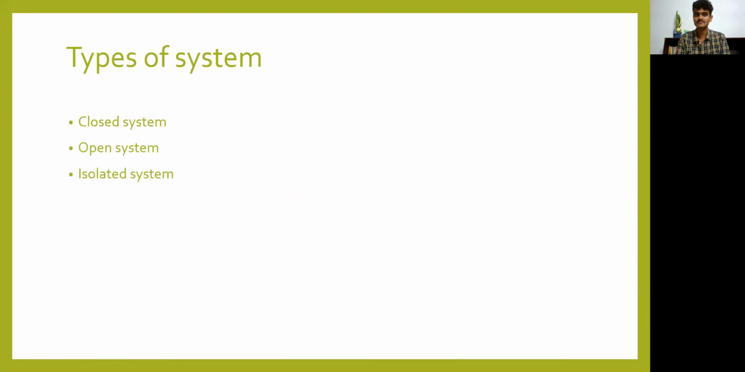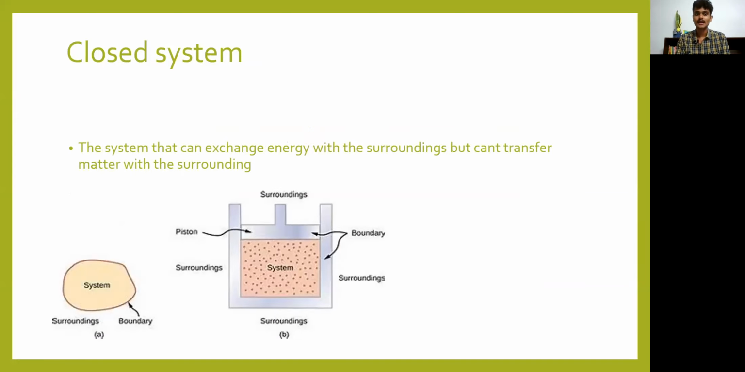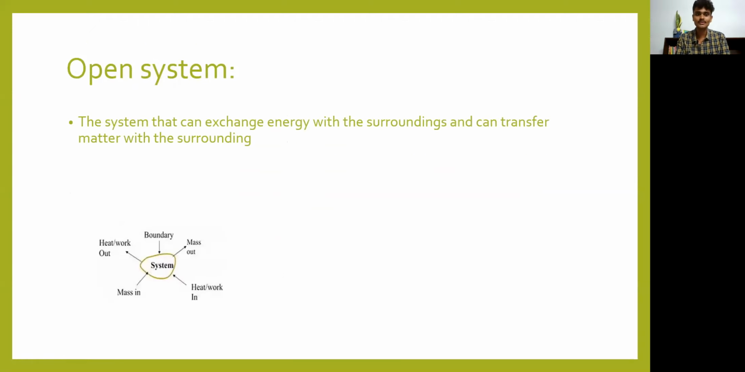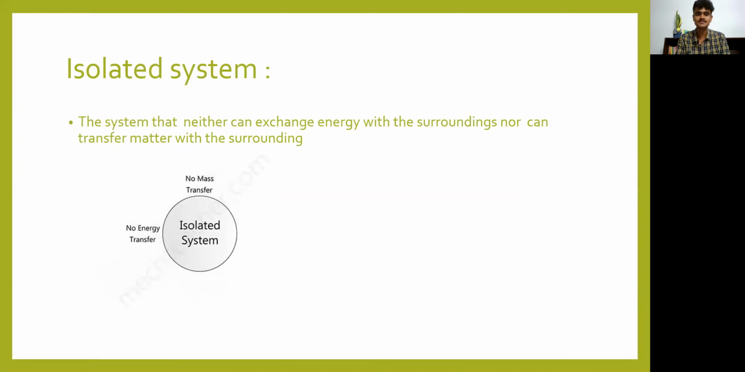There are three types of systems: closed, open and isolated. In a closed system no mass transfer happens, but energy is getting transferred. In an open system, both energy and mass transfer take place. But in an isolated system, no energy and no mass transfer takes place.